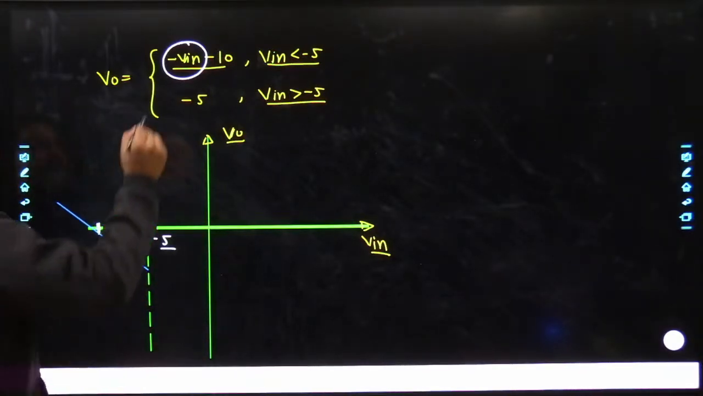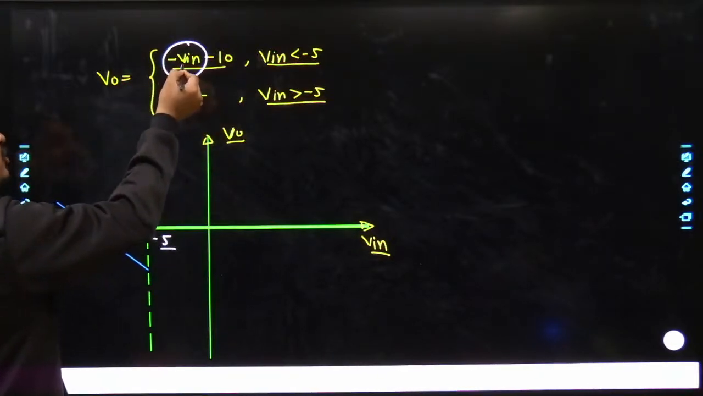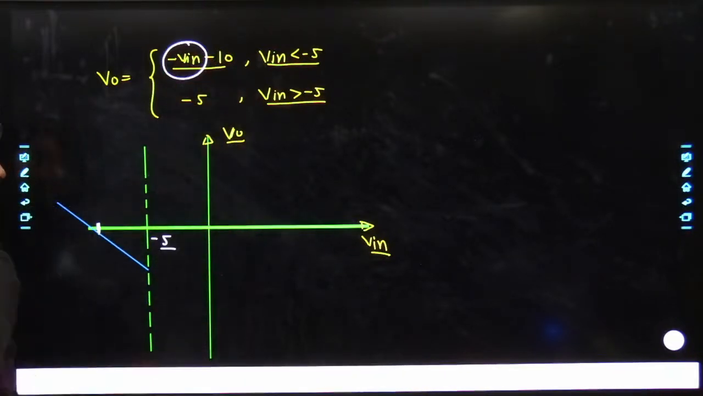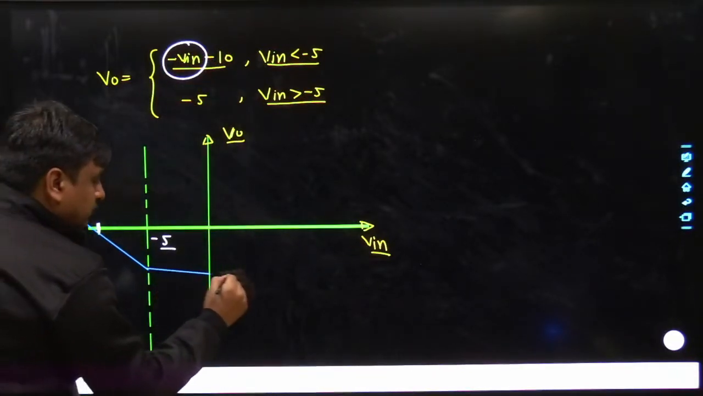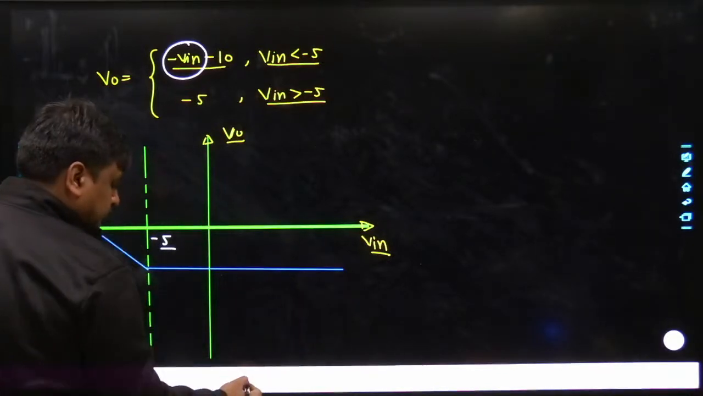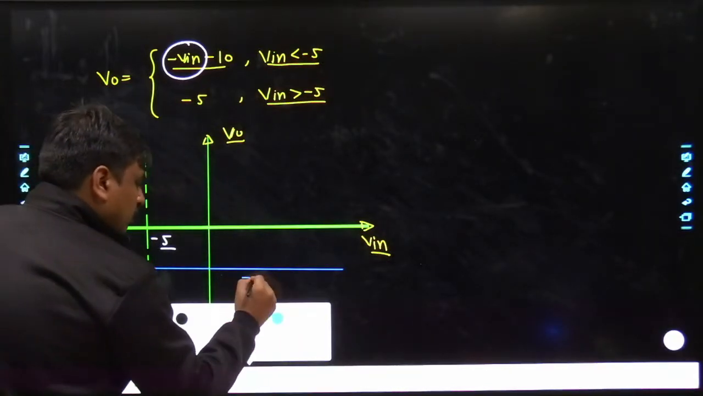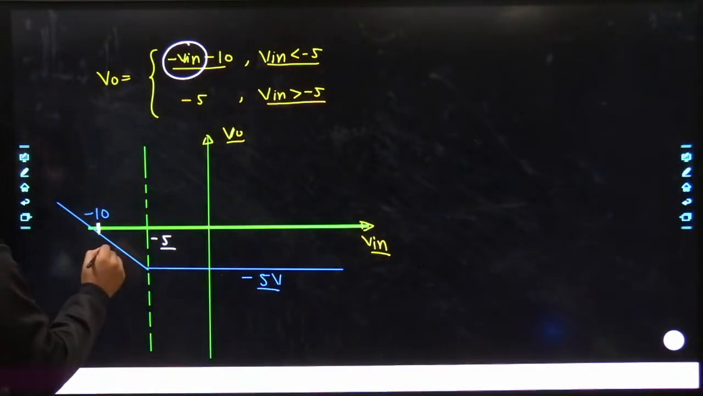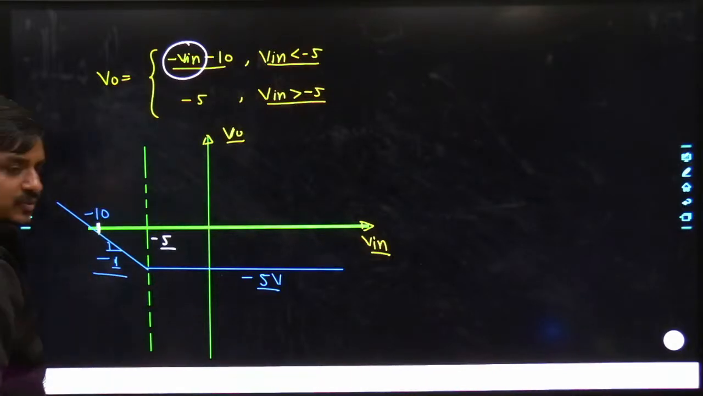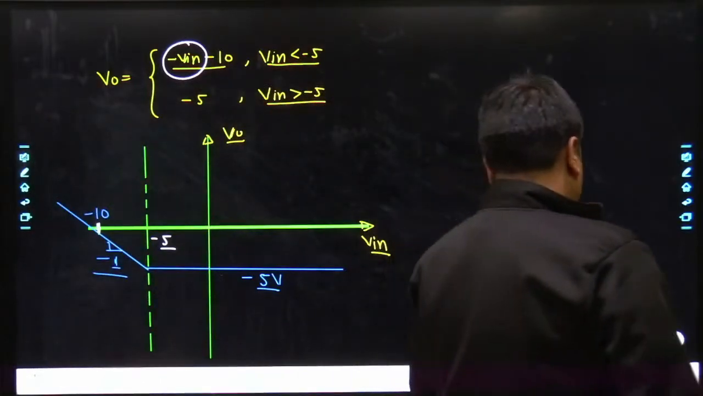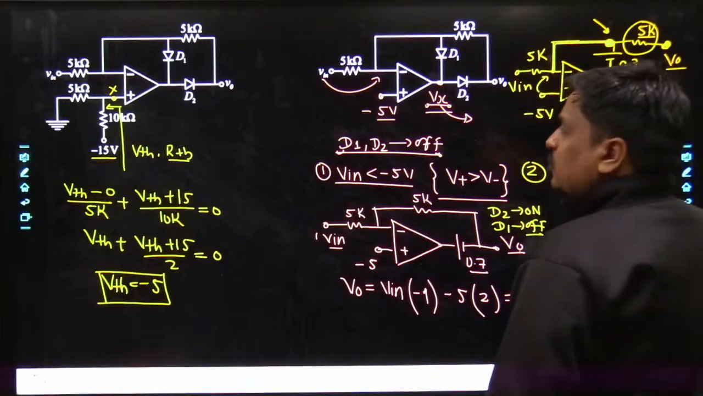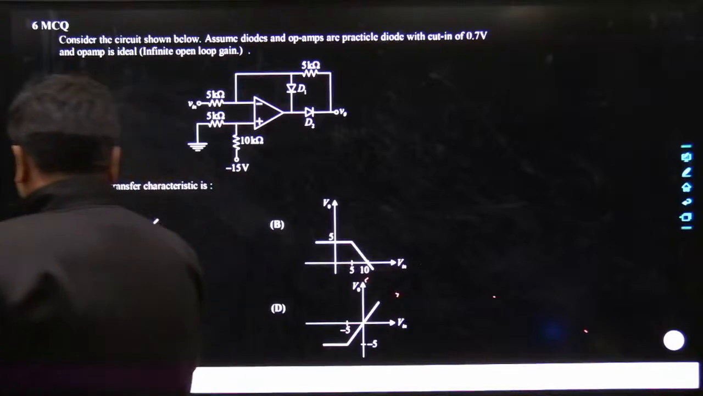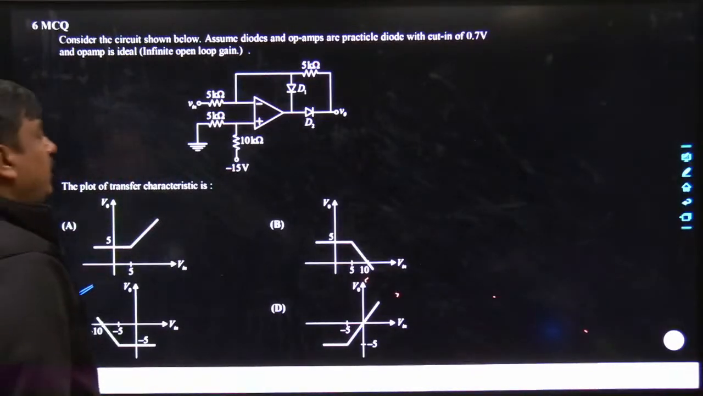And exactly at V in equal to minus 5, minus of minus 5 becomes plus 5, minus 10 becomes minus 5, and from minus 5 onwards it simply stays stuck at minus 5 volt. This is minus 10 volt, the slope is minus 1, yes. So if we discuss the best answer for this given problem, obviously the answer was C.